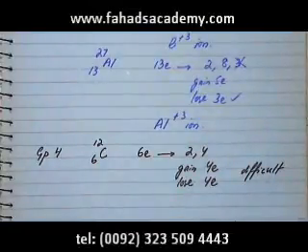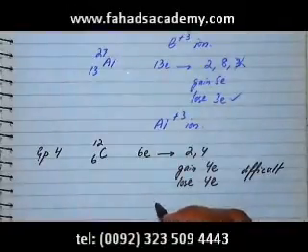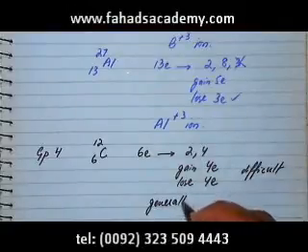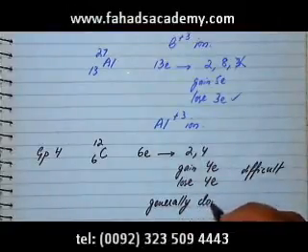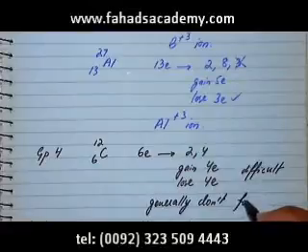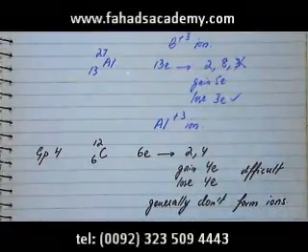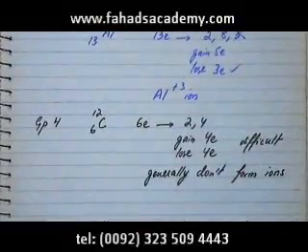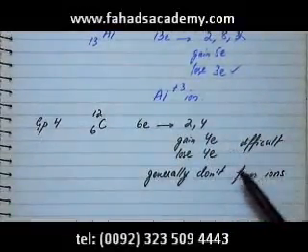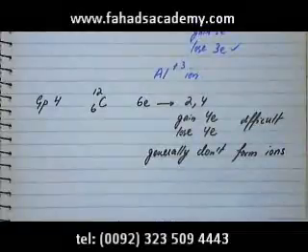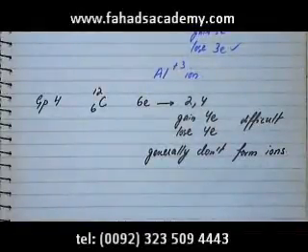So what happens with group 4 is that they generally don't have a tendency to form ions. But if they were to form ions, they would do both. Carbon could either be +4 or -4. It's equally possible, but they generally don't form ions.